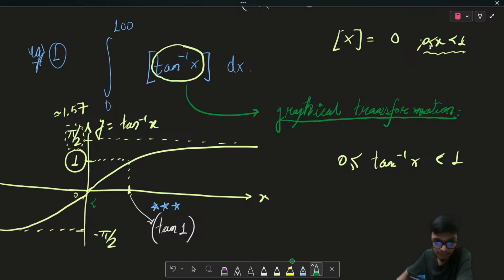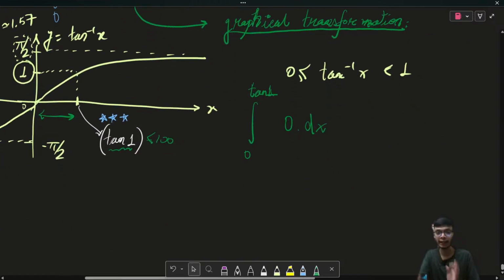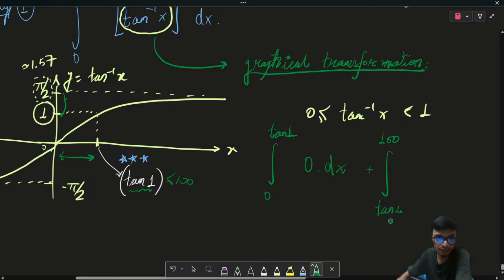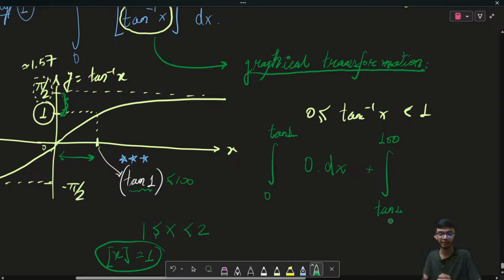Therefore, in this interval from 0 to tan of 1, and tan of 1 is obviously less than 100, the greatest integer value is going to be 0. And in the remaining interval from tan of 1 to 100, the value of tan inverse of x lies between 1 and pi by 2. And I know that whenever x lies between 1 and 2, the greatest integer of x is always equal to 1.